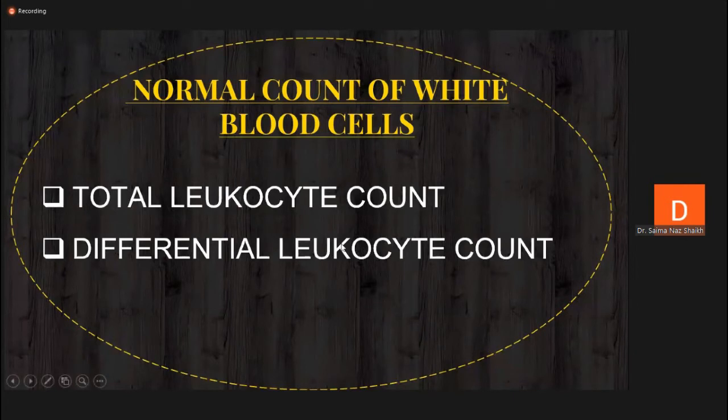But differential leukocyte count means out of 100 leukocytes, what percentage are neutrophils, what percentage eosinophils, what percentage basophils, monocytes and lymphocytes. This is the differential leukocyte count. Am I clear about these two terms? Yes, ma'am.